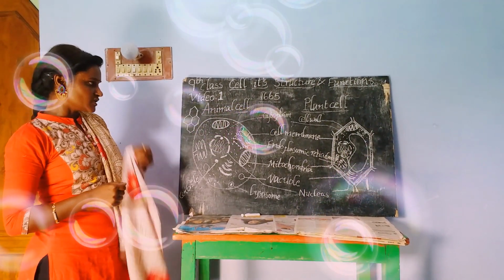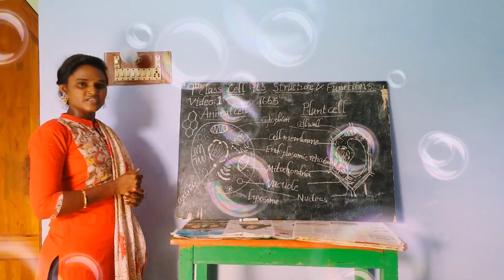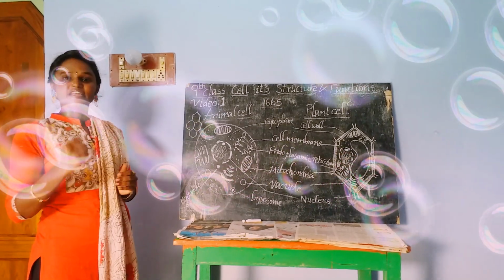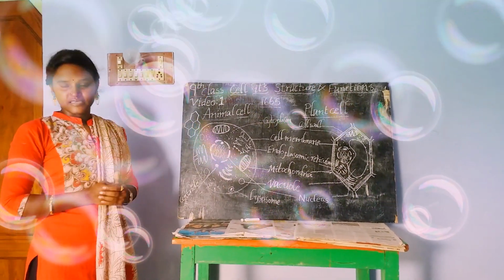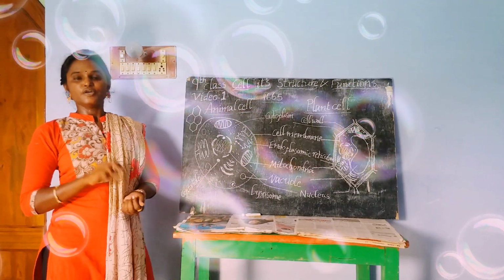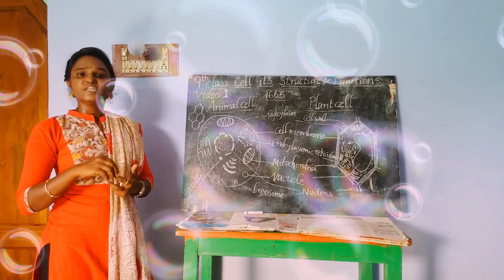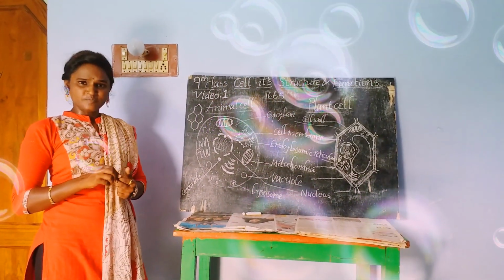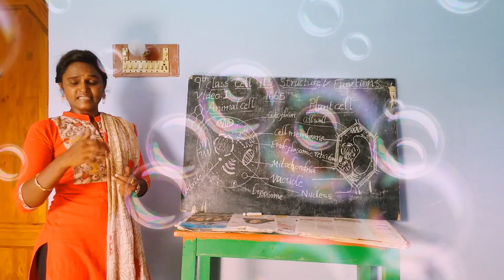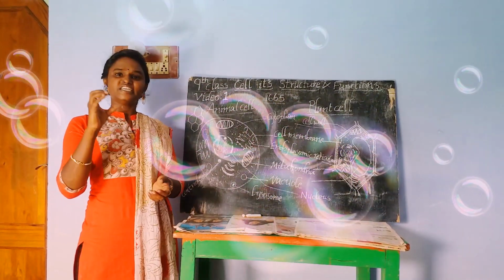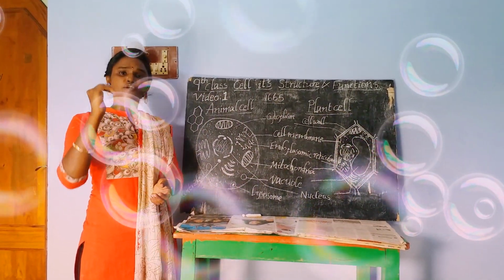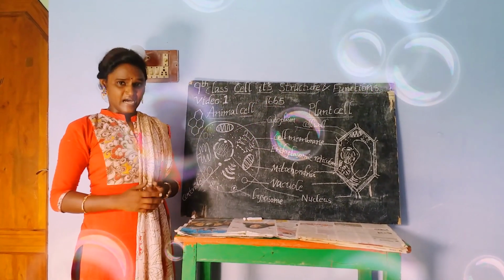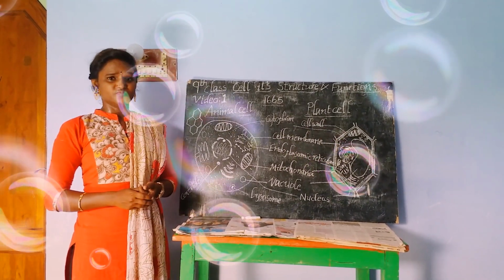Then, if we talk about the classification of the cell, depending on the number of cells present in an organism, we classify the organisms under two headings. What are they? Unicellular animals and multicellular animals. What is meant by unicellular animals? The name itself indicates that uni means single. Unicellular animals contain only a single cell. For example, amoeba, euglena, paramecium.